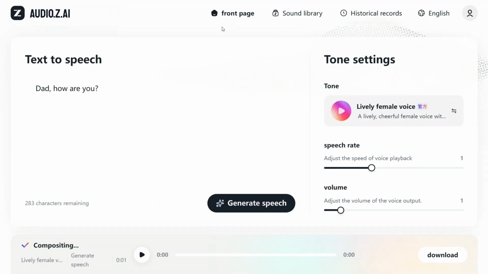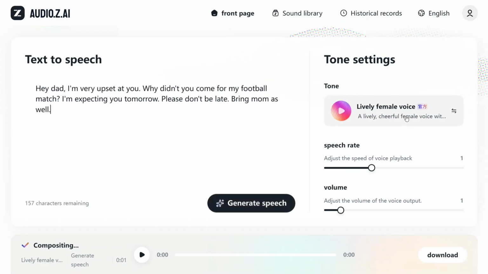First of all, you need to log in with your Gmail account. So this is the text that I was trying out. Here you can provide any prompt. Hey dad, I'm very upset from you. Why didn't you come for my football match? I'm expecting you tomorrow. Please don't be late. Bring mom as well. So now let's hit on here.